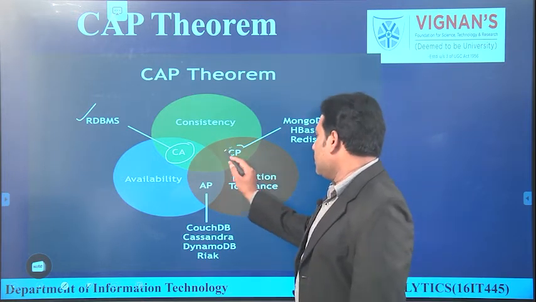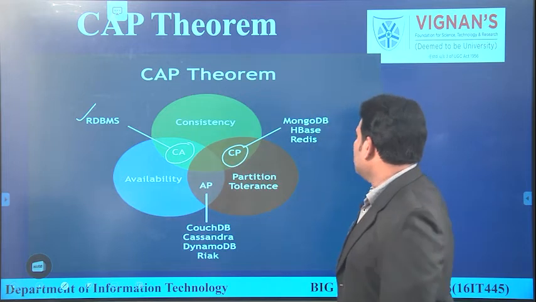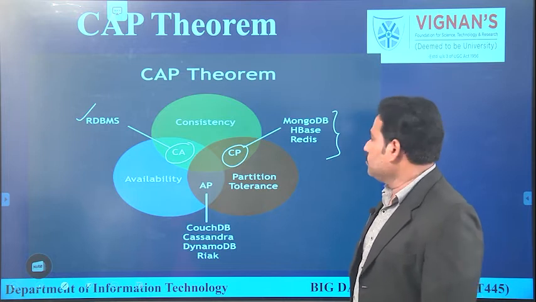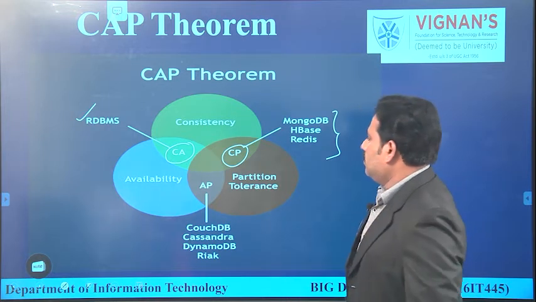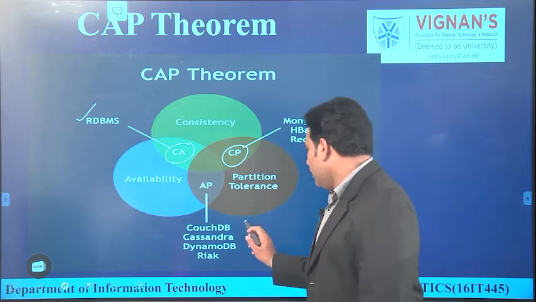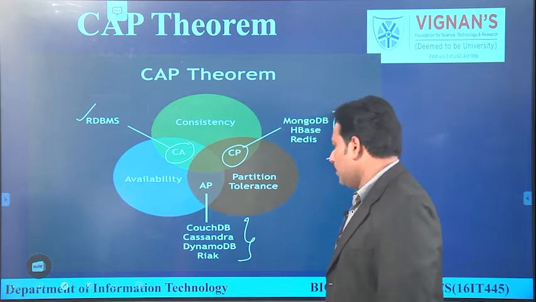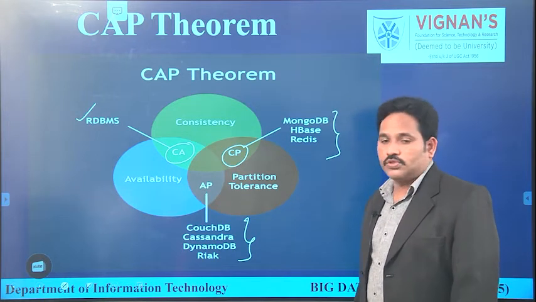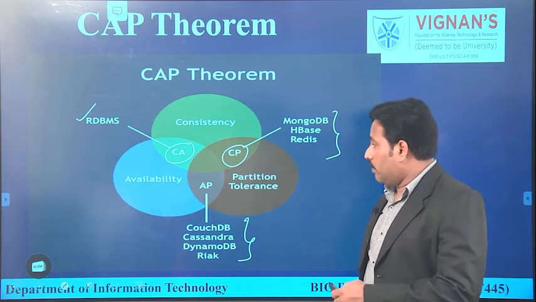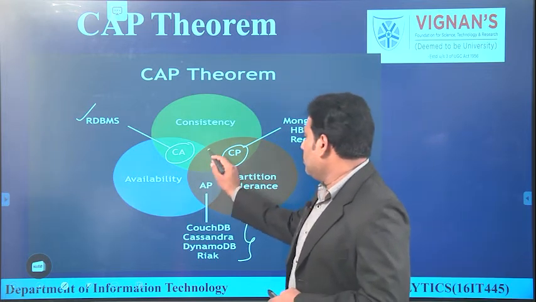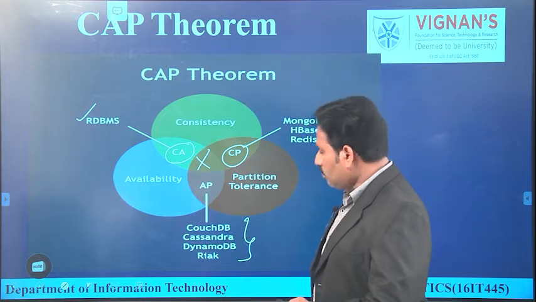If you are expecting consistency and partition tolerance, MongoDB, HBase, Redis are used to provide consistency and partition tolerance. When it comes to availability and partition tolerance, Cassandra and DynamoDB are the database tools which offer availability and partition tolerance. But there is no database which will offer all the three.